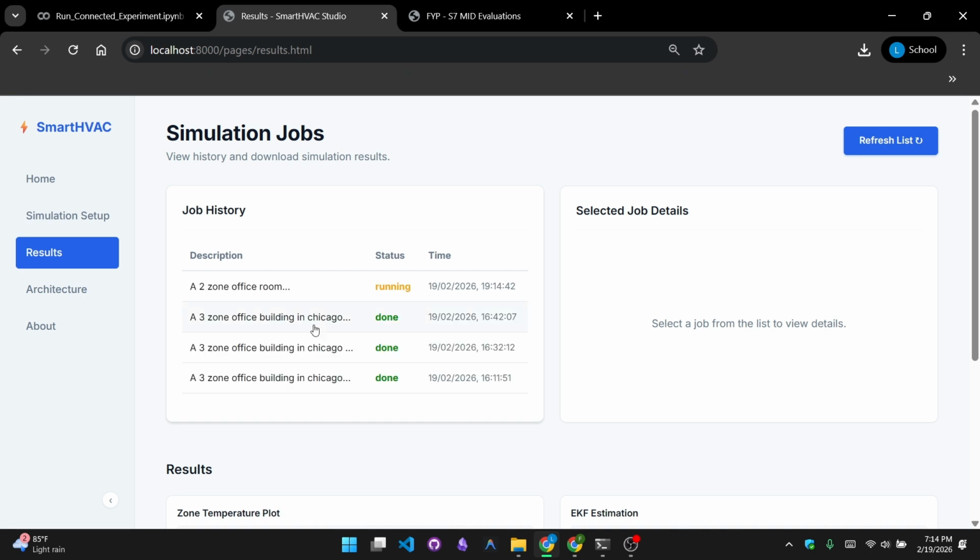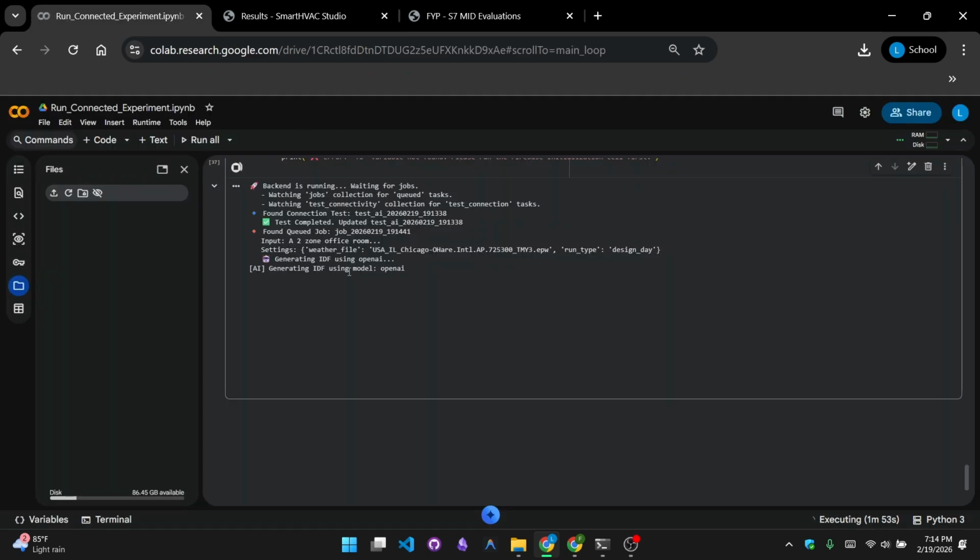Once we go to the results, we can see the status is running, so the LLM is generating. We can go to the Colab backend. This is where all the EnergyPlus calculation, Kalman filter, and every calculation will happen. As you can see, the IDF is now being generated by the OpenAI LLM. Once the IDF is generated, the EnergyPlus simulation will run. It will be run using a library called eplusutil, which was developed by Dr. DHS Maitripala.